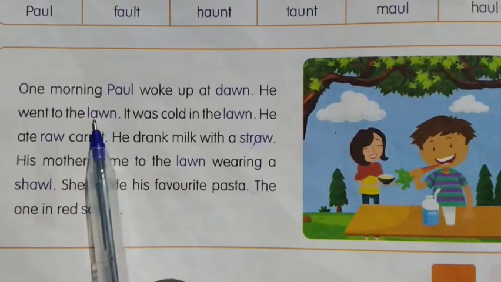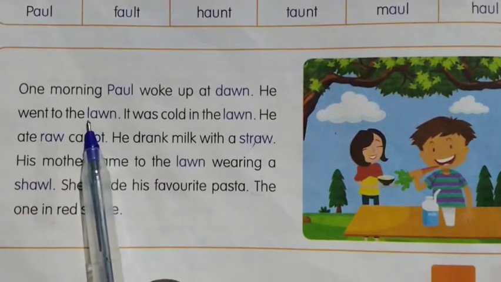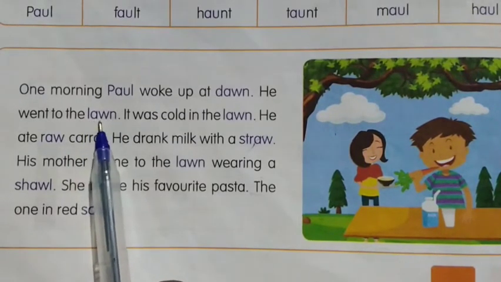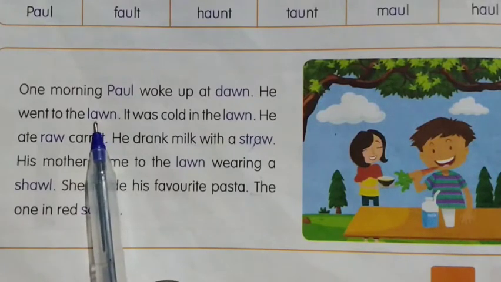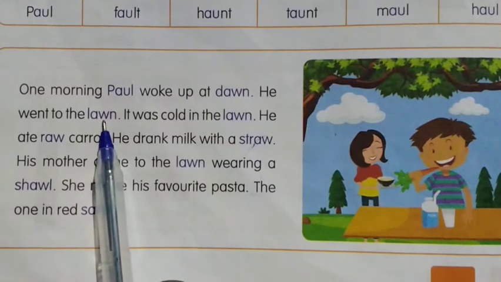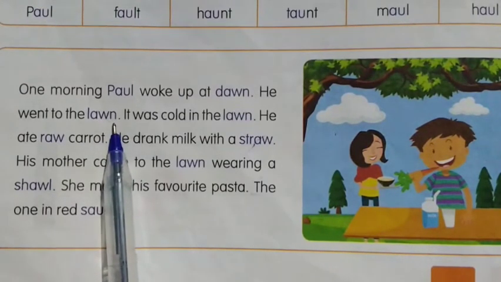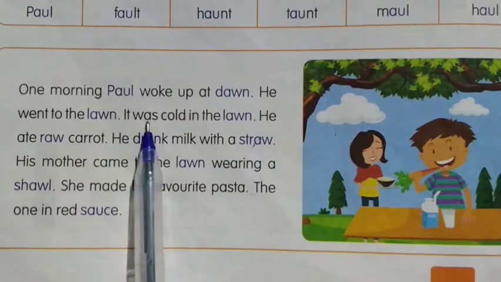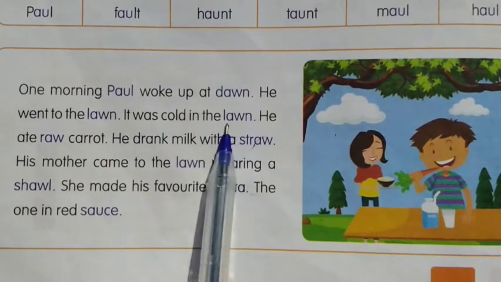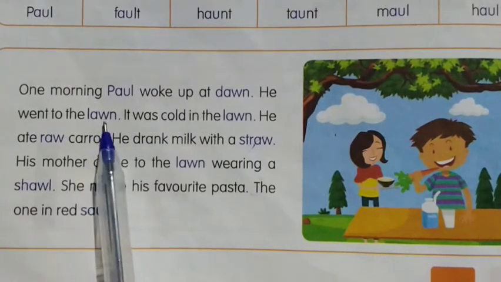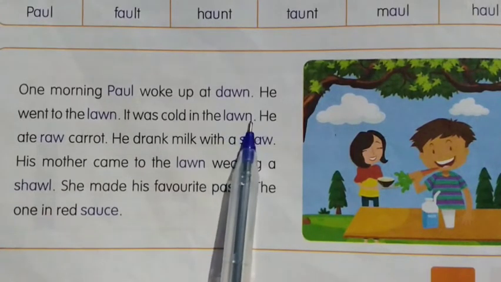He went to the, look at this word. I think this is also a phonic word, is it? Yes. The beginning sound of this word is L. The middle sound of this word is a digraph sound. What sound is this? Very good. Great children. A. And then end sound N. L, A, N. Lawn. It was cold in the, again this word, we read this word in the before sentence, right? L, A, N.